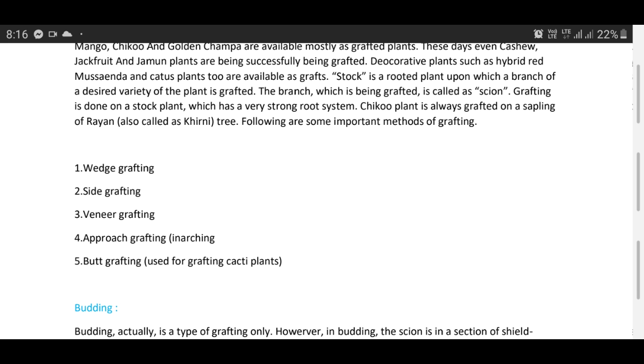In case of veneer grafting, it is different as compared to side grafting. In veneer grafting, we generally give a cut up to a depth of 5 centimeter at a 45-degree angle, and one more cut after 4 centimeter. So a portion of the rootstock is removed, making a notch.